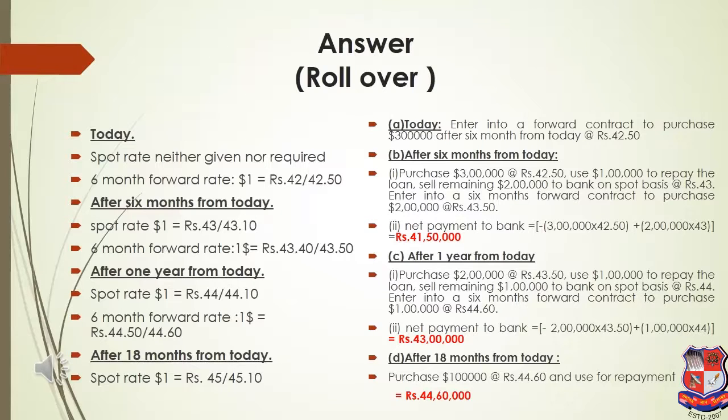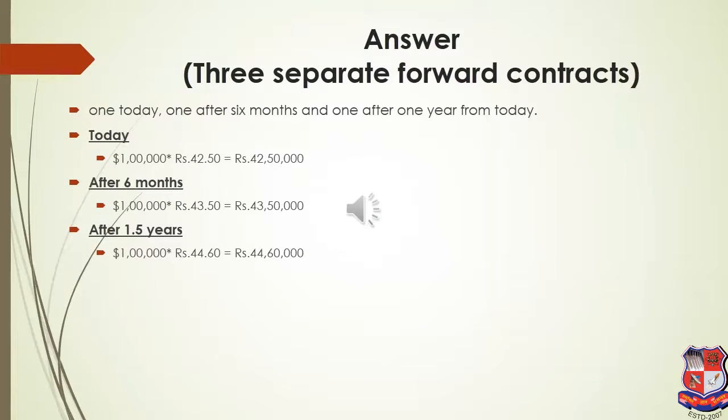So my cost under rollover for the first installment is 41 lakh 50,000. Second installment, my cost is 43 lakh, and third installment my cost is 44 lakh 60,000. Now in the next slide, if a person is entering into separate hedging, what would be the cost? That we'll see. Now this is the solution for separate hedging.